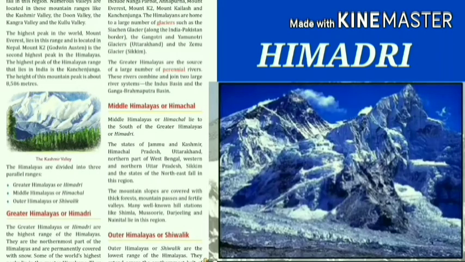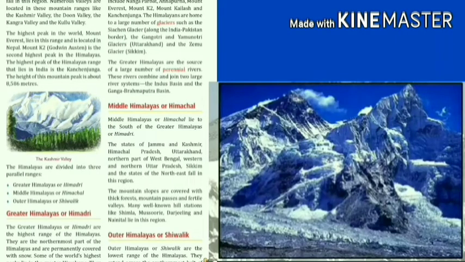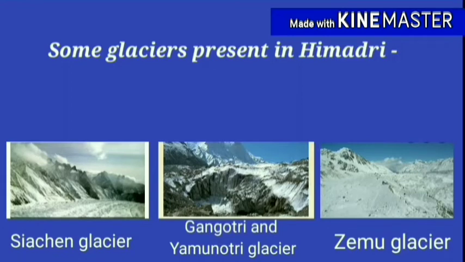Many glaciers are found there. Examples have been given, like the Siachen Glacier, which is present along the India-Pakistan border, the Gangotri and Yamunotri Glaciers, which are present in Uttarakhand, and the Zemu Glacier, which is present in Sikkim.